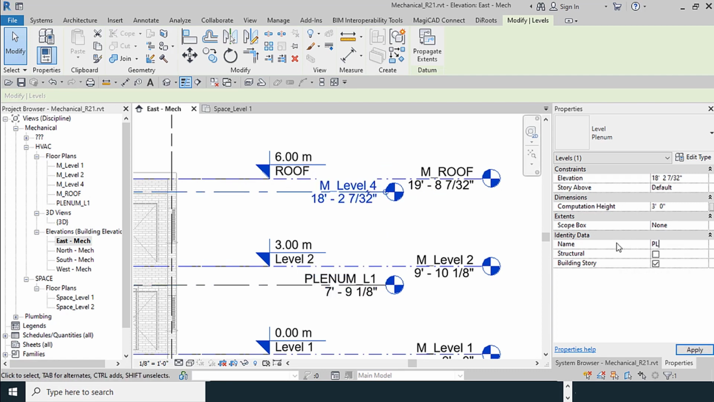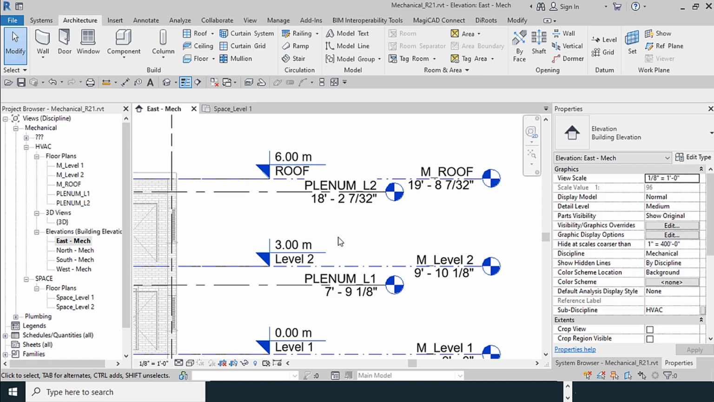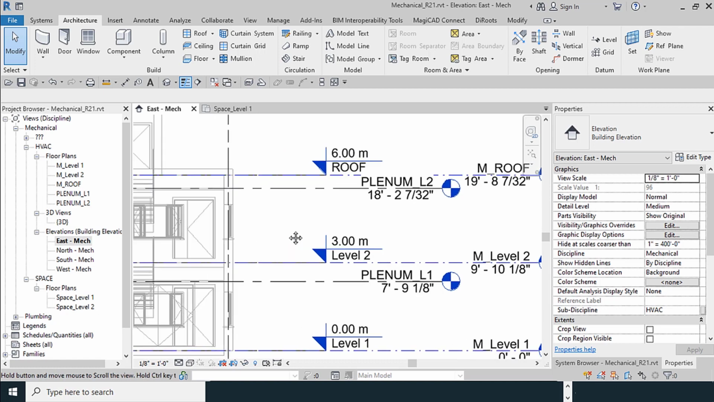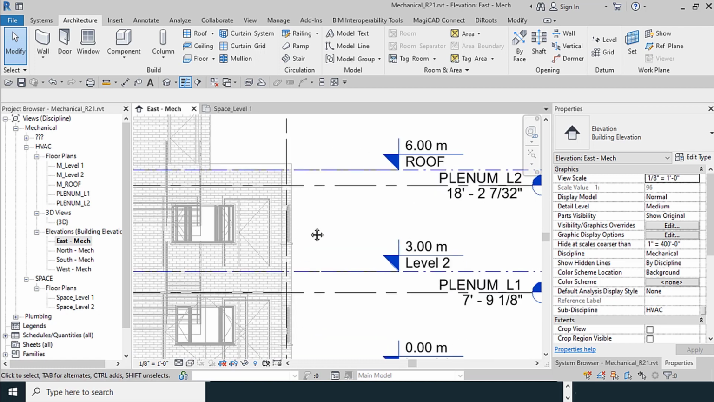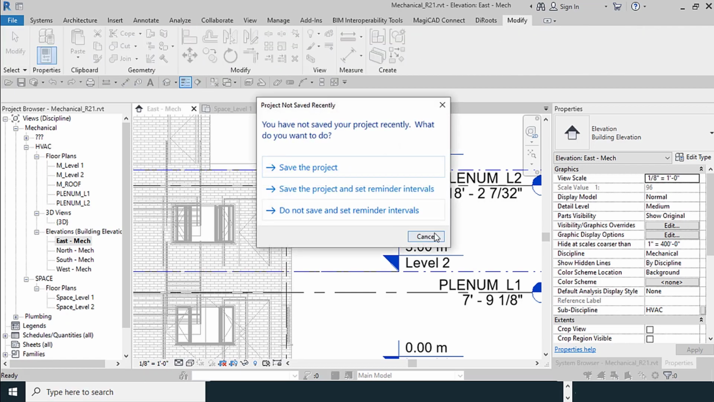Here to Plenum L2. Yes. Like this. There's a problem. It is not important to select yes always. Sometimes you have to use no. Okay, we are